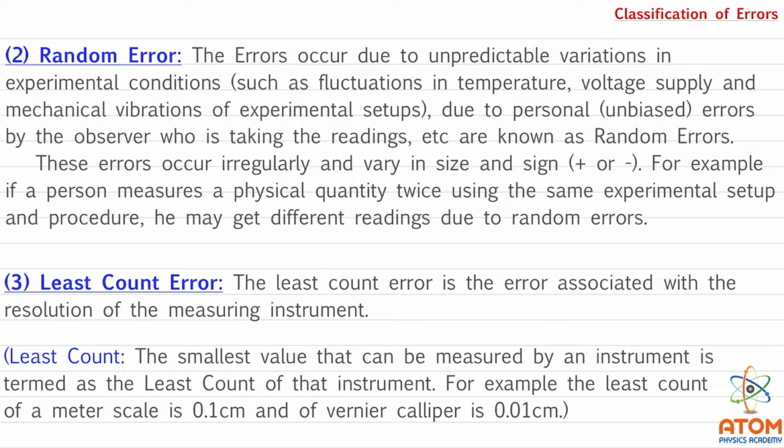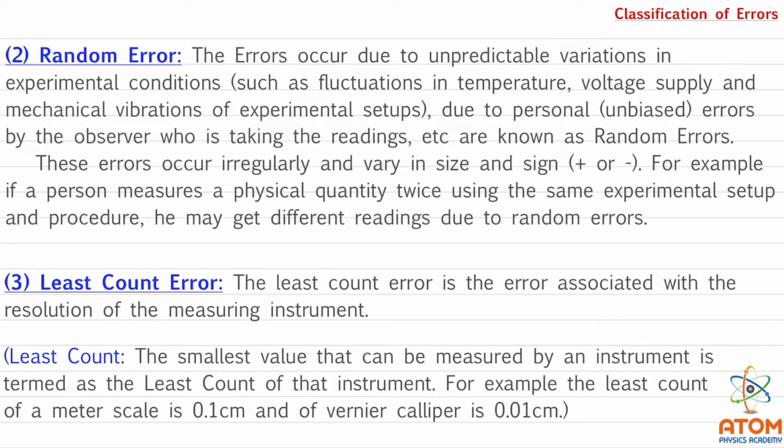Now, before we go further, we need to understand what this least count is. So, here is the definition of least count. The smallest value that can be measured by an instrument is termed as the least count of that instrument. The smallest value of measurement that you can take by one instrument is known as the least count of that instrument.